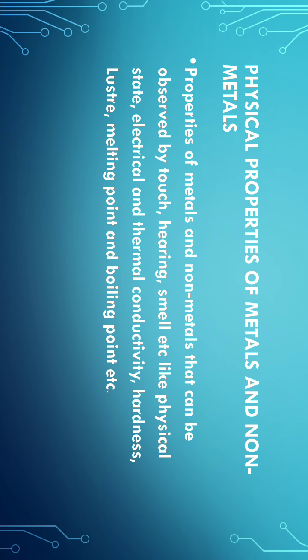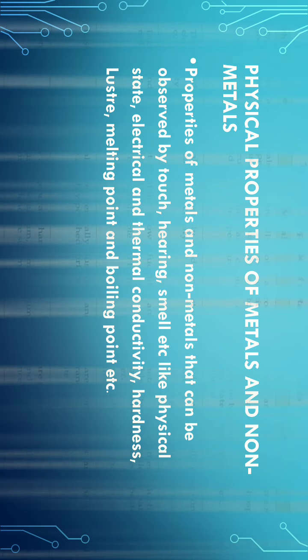Then hardness, whether they are hard or soft. Luster means shine, whether they are shiny or have a dull surface. Melting point and boiling point, whether they have high melting or boiling points. These are the various properties included in physical properties, and they can be observed by touch, hearing, smell, etc.